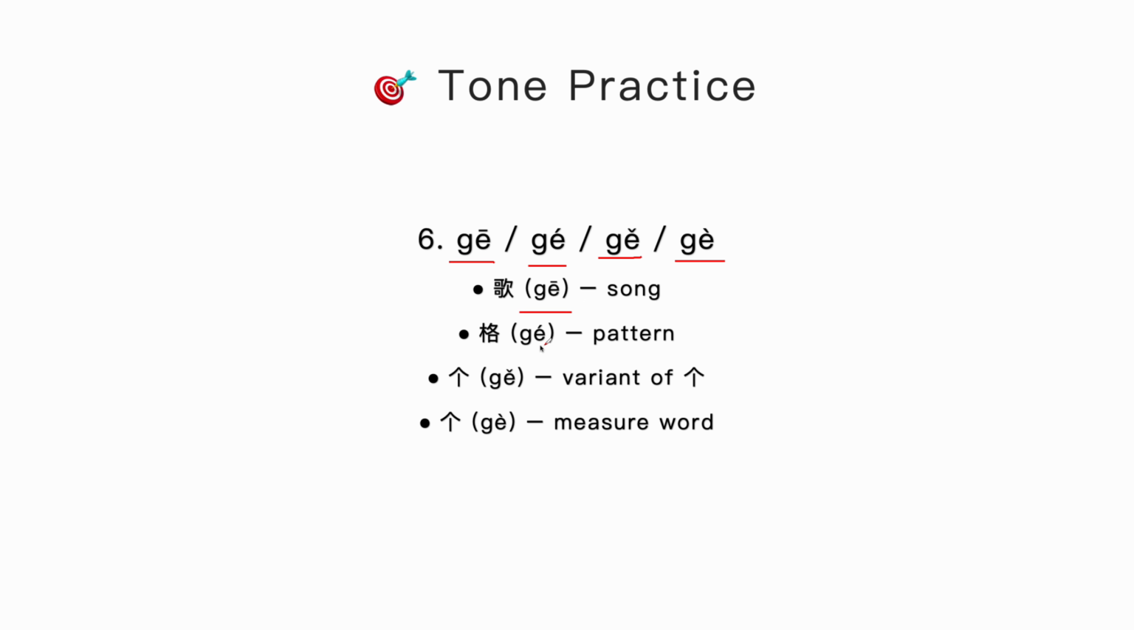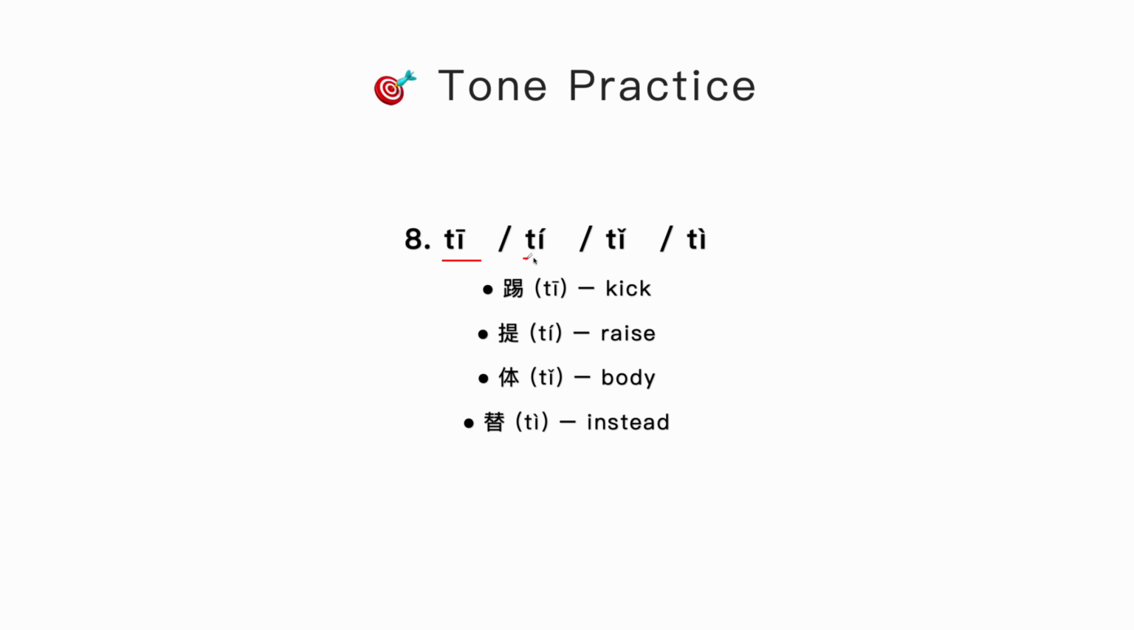Ge means song. Ge means pattern. Ge means it's a variant of ke. Here is a ke. Ge means measure word. If you want to say one apple, you cannot just say one in Chinese and apple in Chinese. You need to add ge, this word. 一个苹果. 一个 means one. 苹果 means apple. 一个苹果.